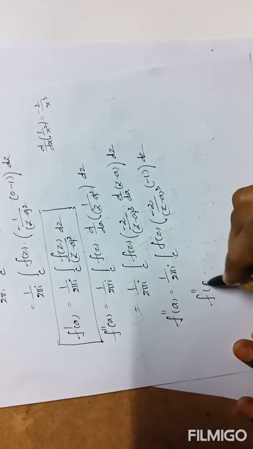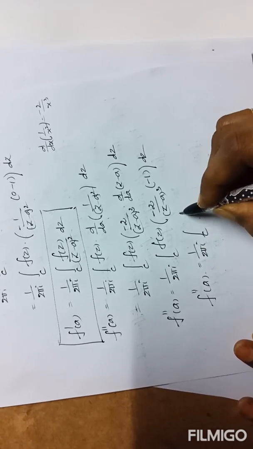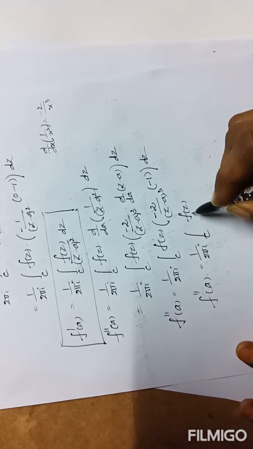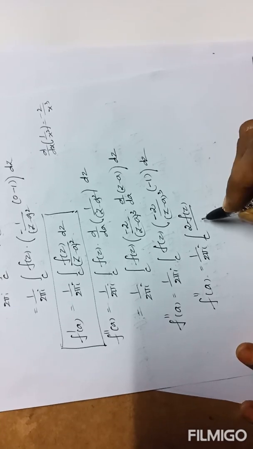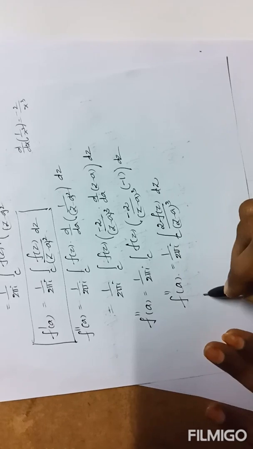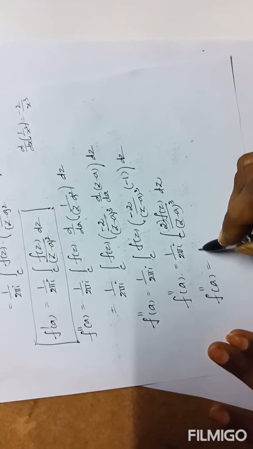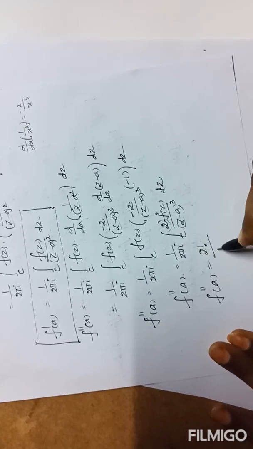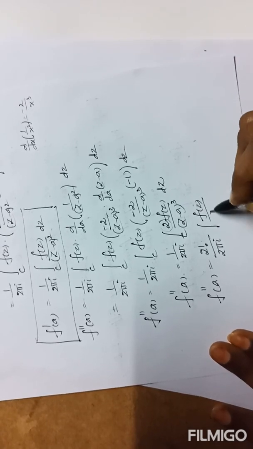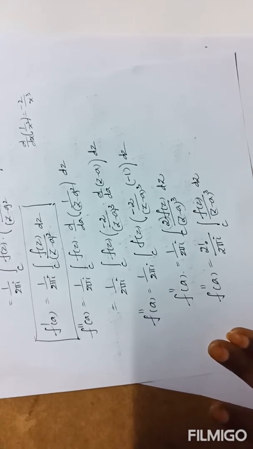Overall, f double dash of a equals 1 by 2 pi i integral over C f of z into 2 by z minus a whole cube dz. Now you can write 2 outside: f double dash of a equals 2 factorial by 2 pi i integral over C f of z by z minus a whole cube dz.